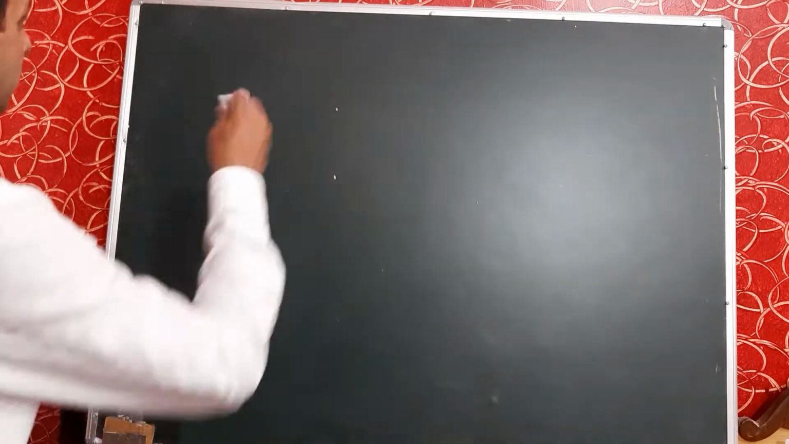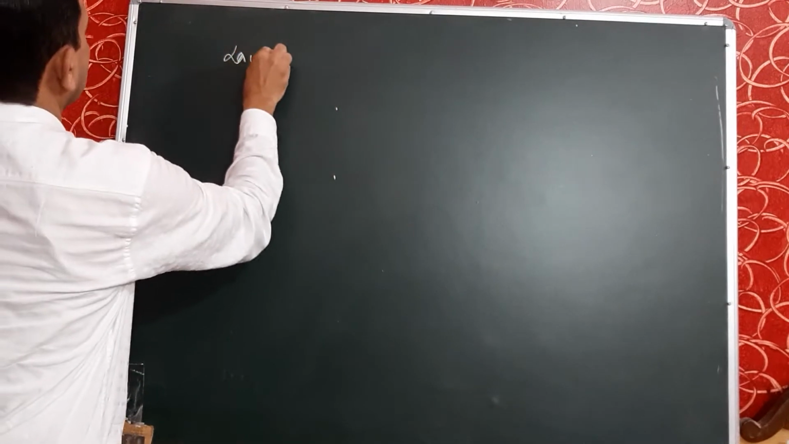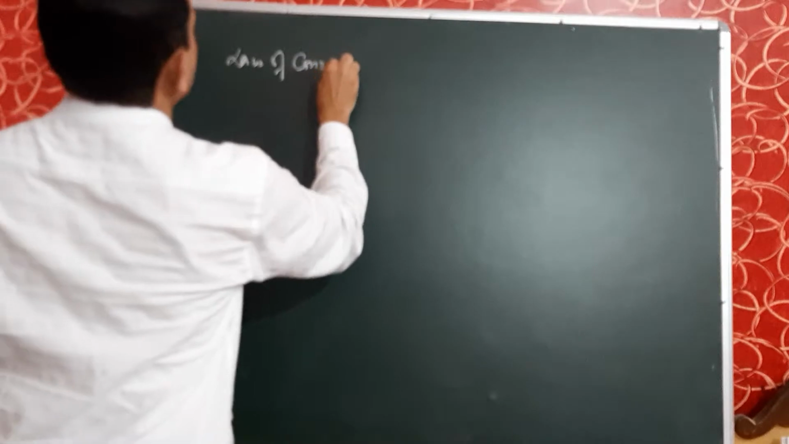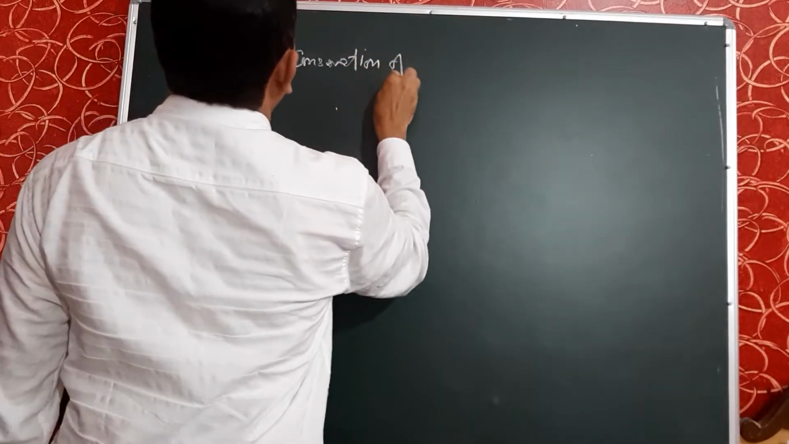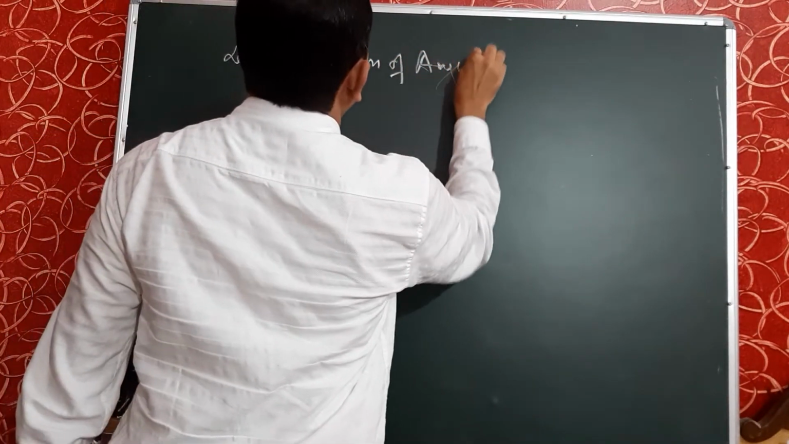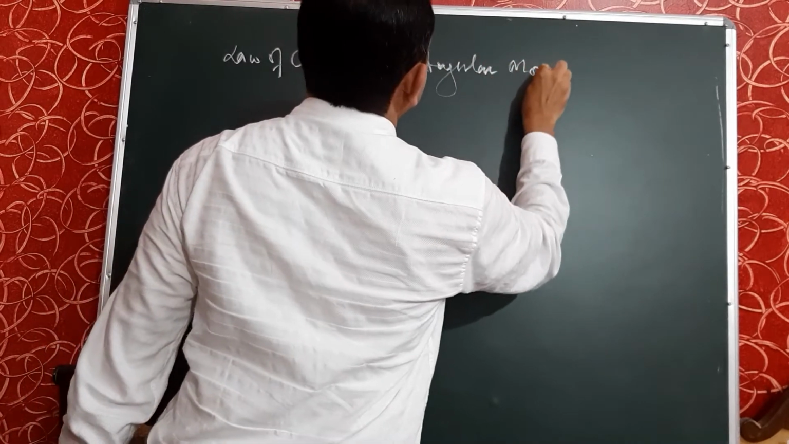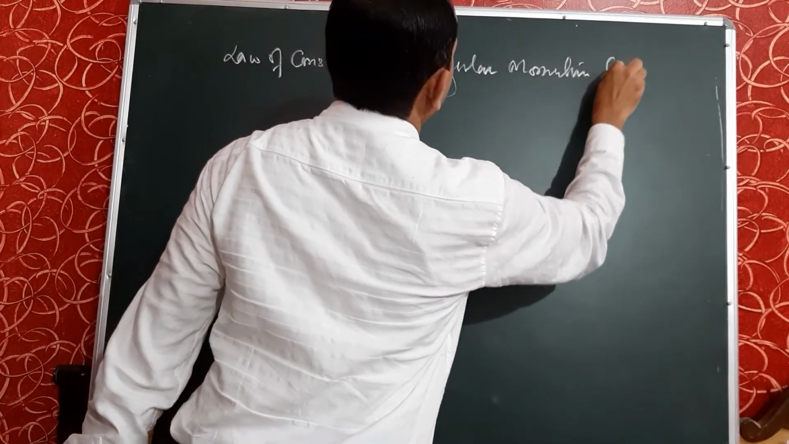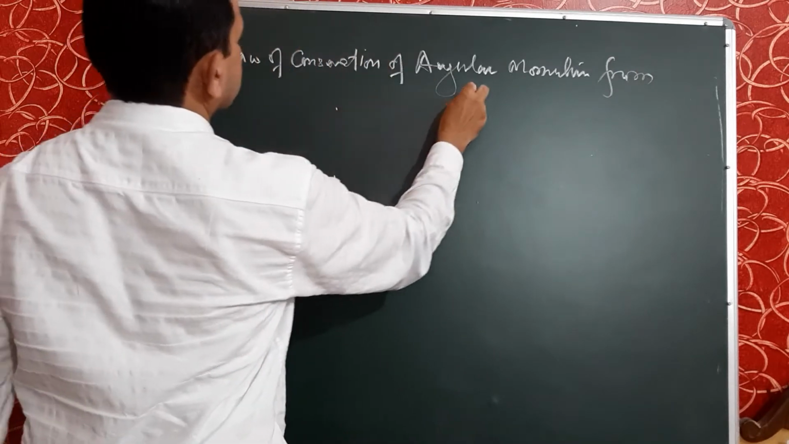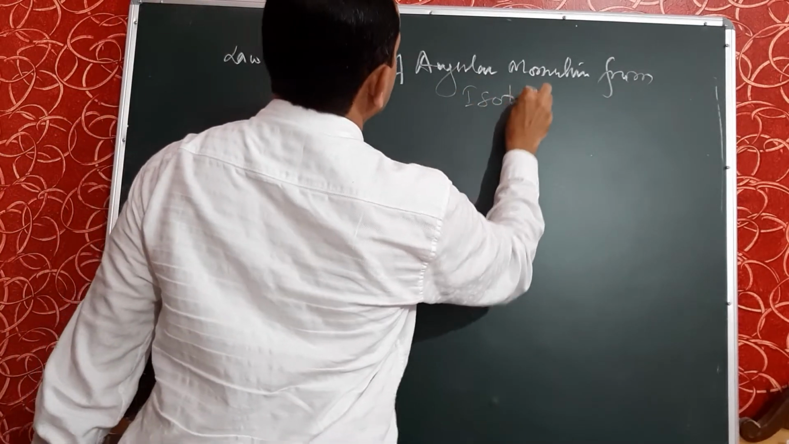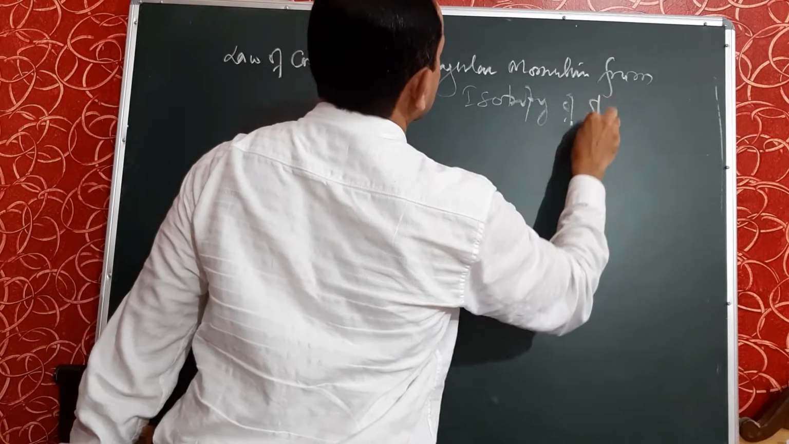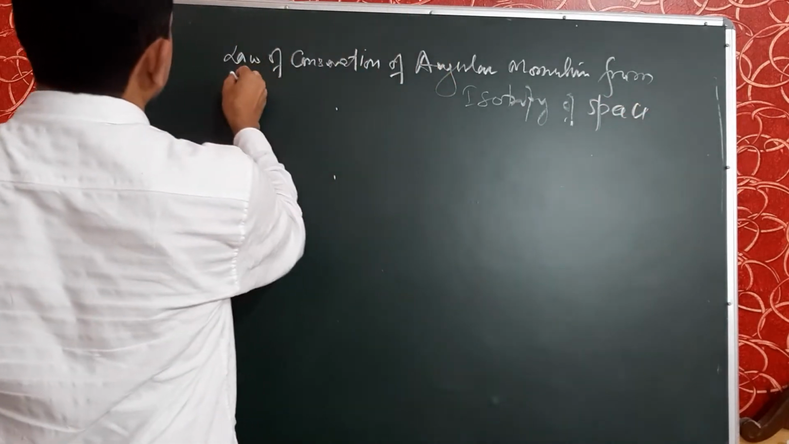The next article is law of conservation of angular momentum from isotropy of space. So, second article, law of conservation of angular momentum from isotropy of space.